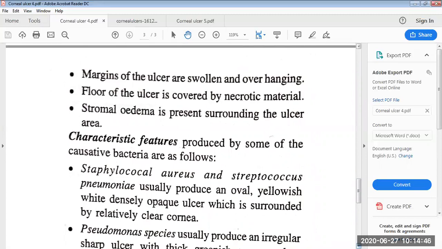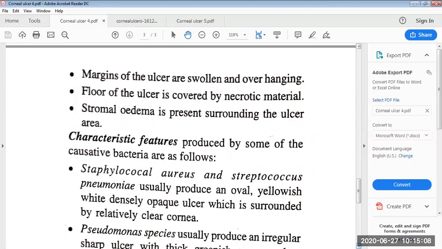Then the characteristic features produced by some of the causative bacteria are as follows. Staphylococcus aureus and Streptococcus pneumoniae usually produce an oval yellowish white densely opaque ulcer which is surrounded by relatively clear cornea.